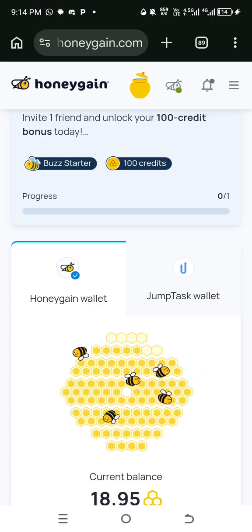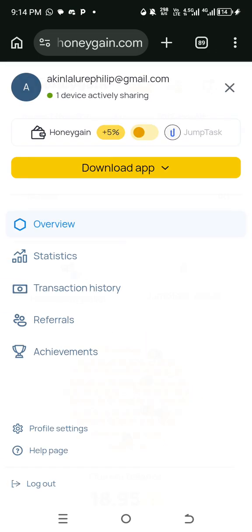So let's move on. This is the only part I'm talking about. Whenever you see this green thing, that means it's active. I will explain some more when you get to the app. This is where I'm going to download the app. You just download the app, and that's where I'm going to continue the remaining. You can see one device actively sharing. If you have two devices, it shows two devices actively sharing. So let's move to the app.